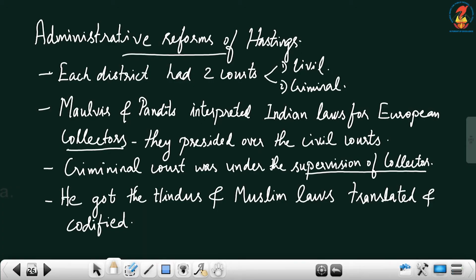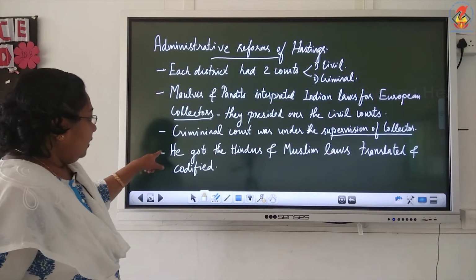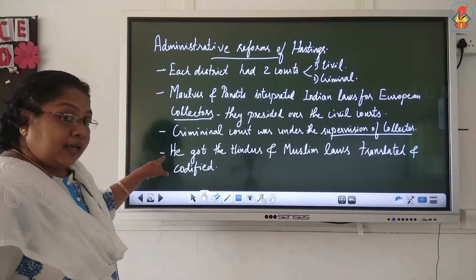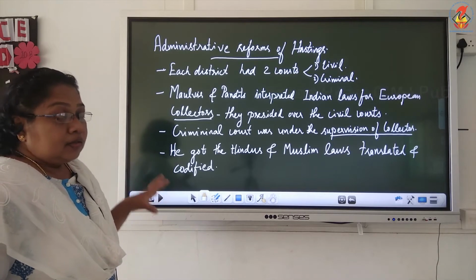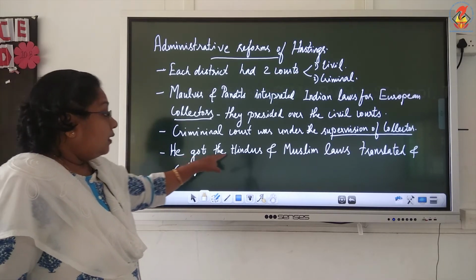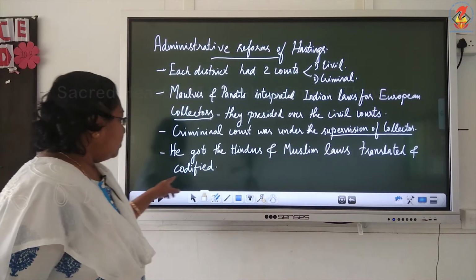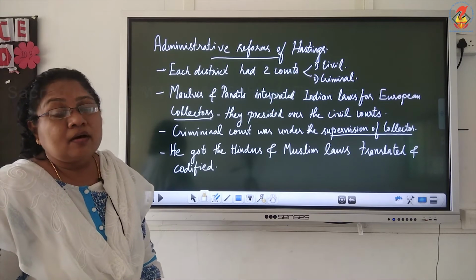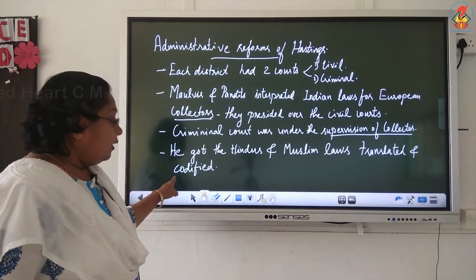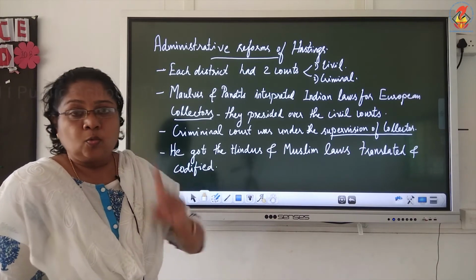Now the second court, the criminal court, was under the supervision of the collector. So the collector has a wide role here. Again, in order to learn the laws of Hindus and Muslims, he had the Hindu and Muslim laws translated into English and he codified all the laws. That is very important. He codified Hindu law and Muslim law into one law.